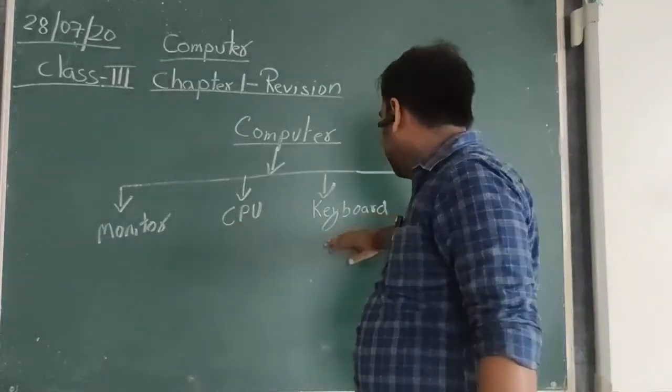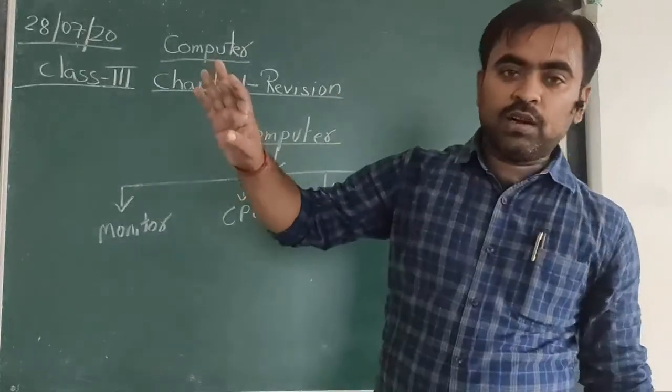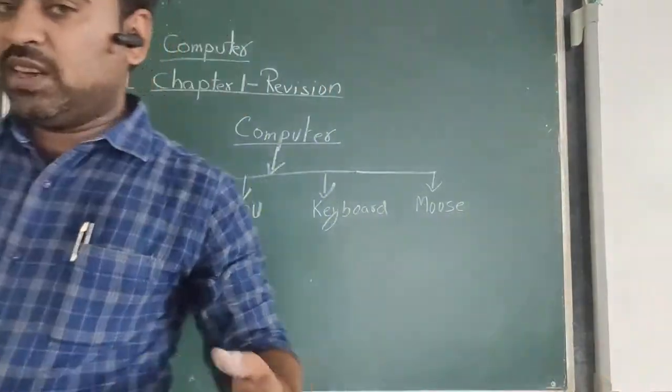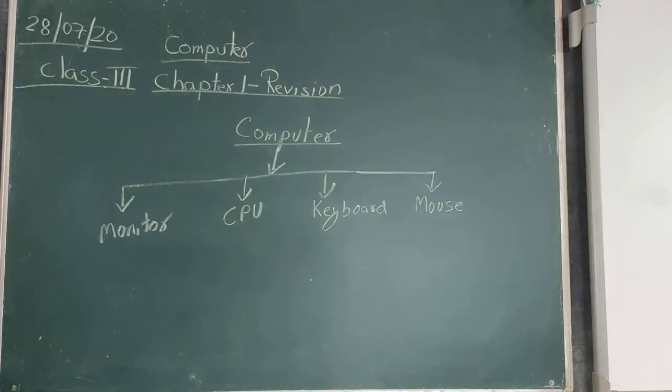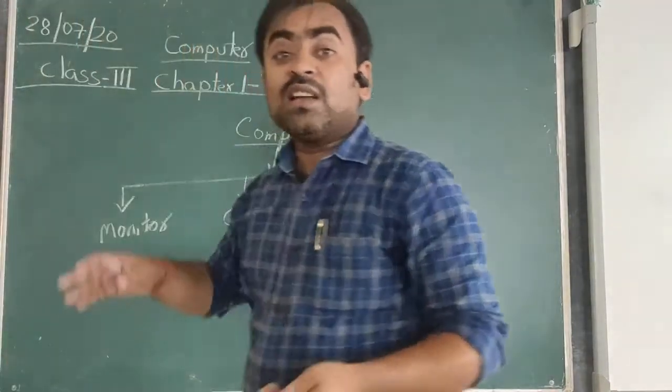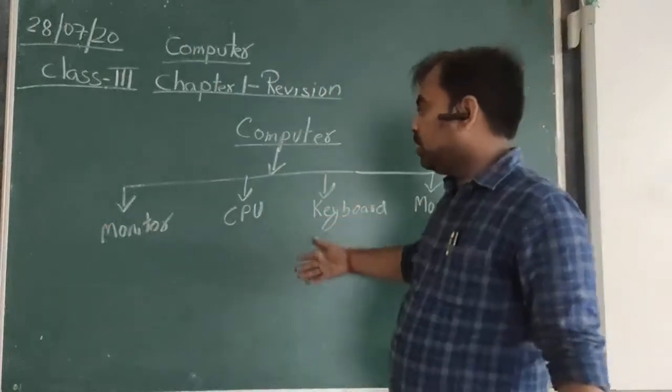Monitor, CPU, keyboard, and mouse. These are the physical components which you can see easily. These are the physical parts of the computer which can be seen easily.